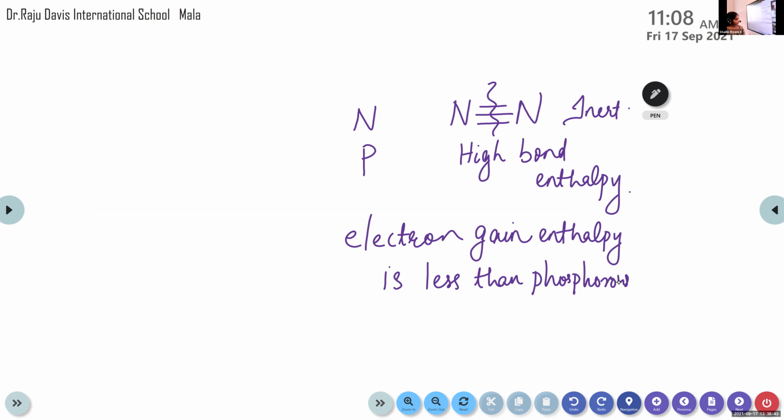Then page 172 also is there, right? Nitrogen exists as a diatomic molecule with a triple bond, and its bond enthalpy is very high. Yes. Same thing.